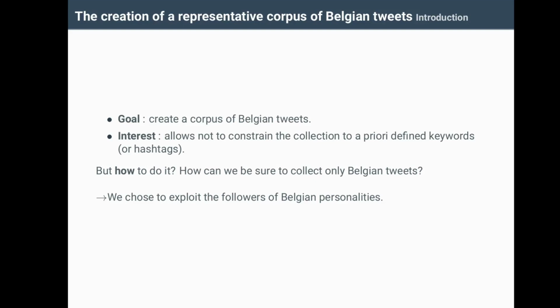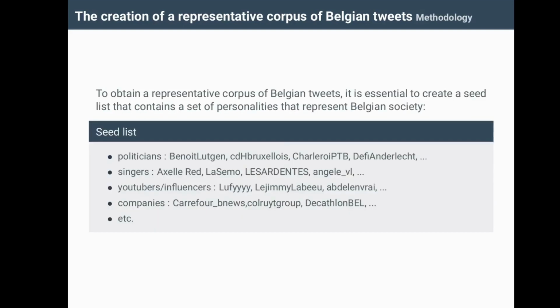In fact, we want a corpus that represents the Belgian population, but how can we collect only Belgian tweets? For example, we can't use a criterion such as the language, because that would imply that we would have tweets from France, the Netherlands, etc. Therefore, we decide to use the followers of Belgian personalities. For example, the presenter of the TV show Jardin Extraordinaire is very likely to be followed by a Belgian audience.